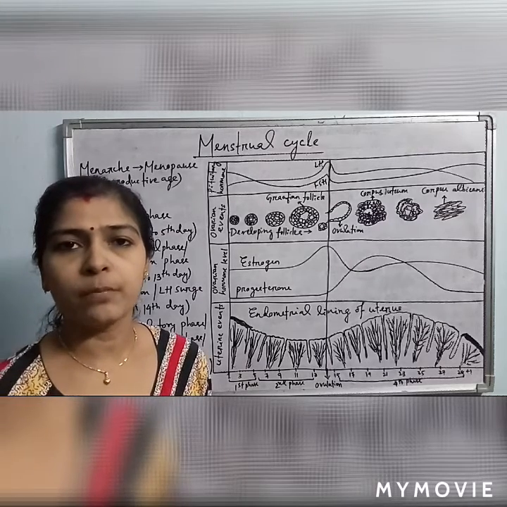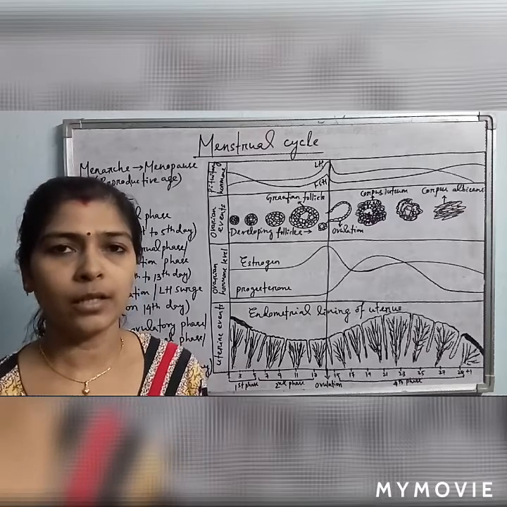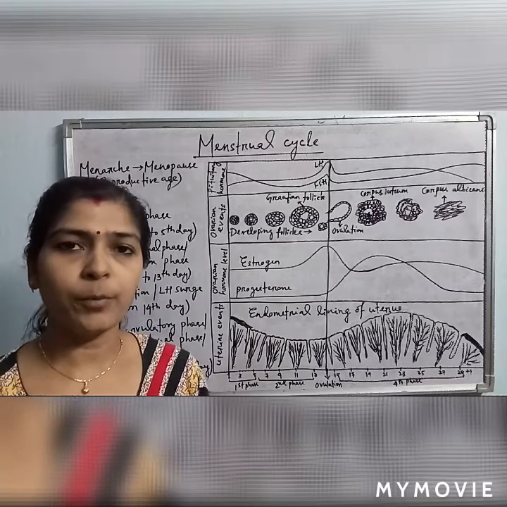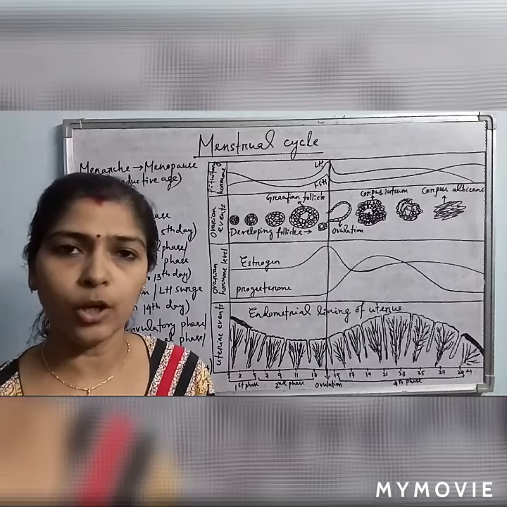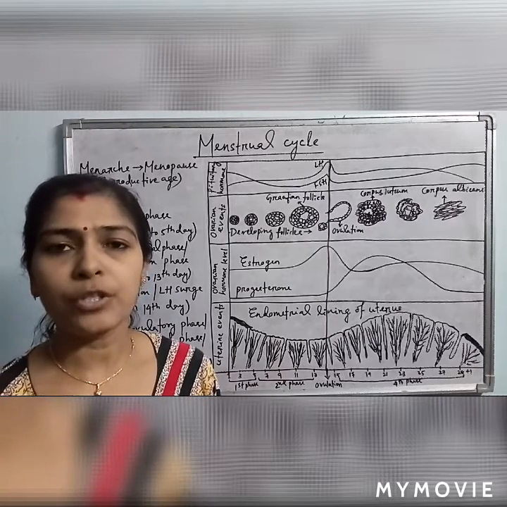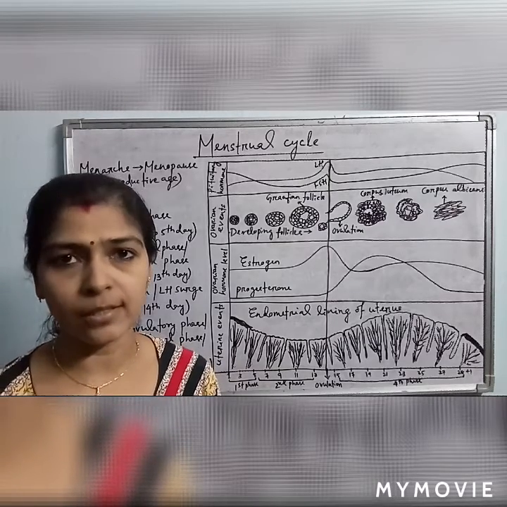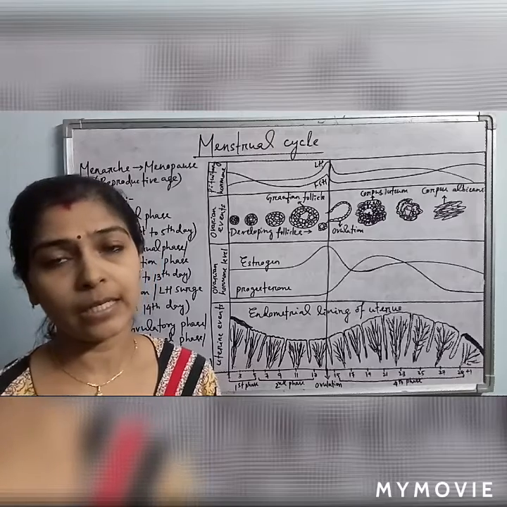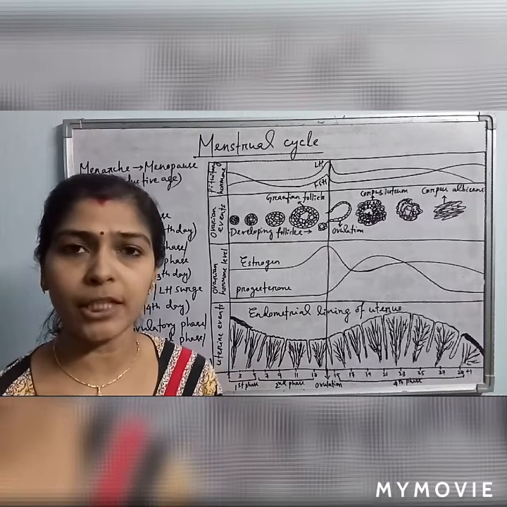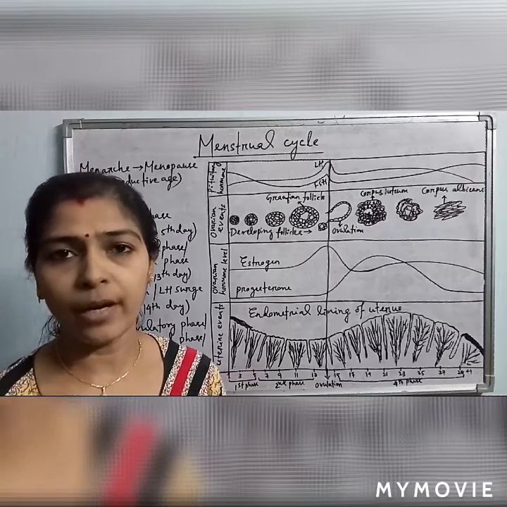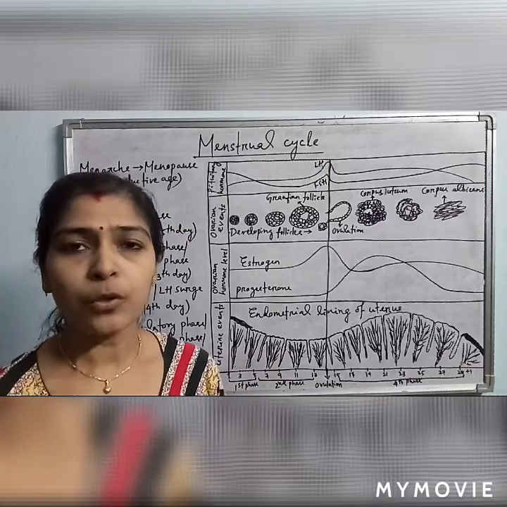The uterine endometrium undergoes repair, and this repairing is done by the action of the hormone estrogen. Estrogen is produced by the ovarian follicles. Ovarian follicles secrete estrogen under the influence of another hormone secreted from the pituitary, that is FSH, follicle stimulating hormone.